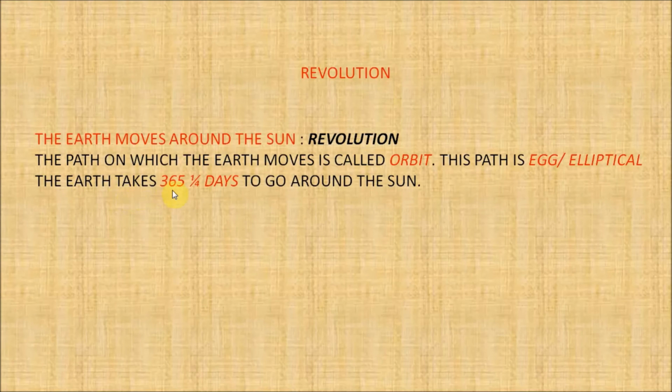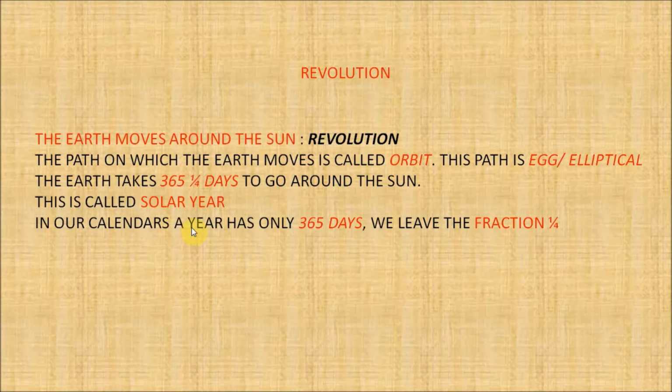The earth takes 365 and a quarter days to go around the sun. This is called the solar year. But in our calendars, a year has only 365 days. We leave the fraction 1/4.